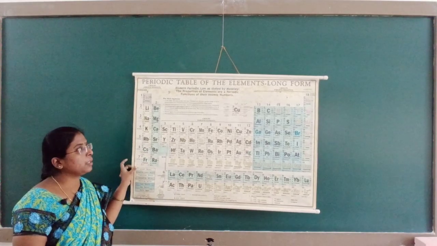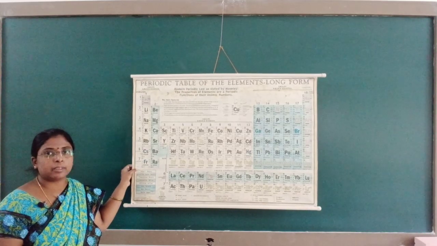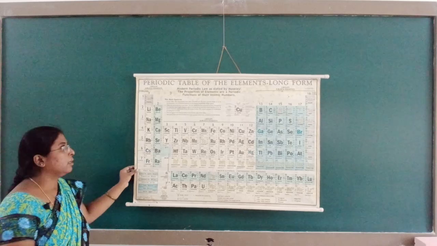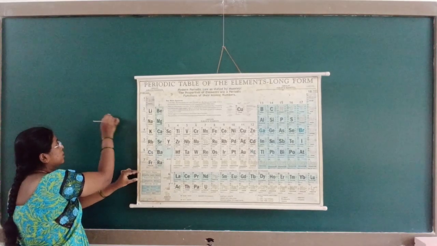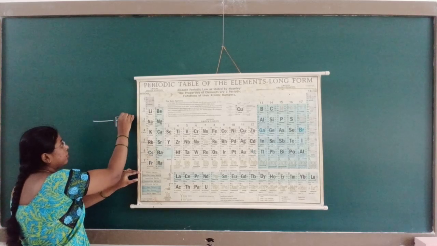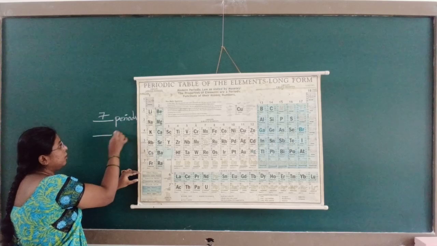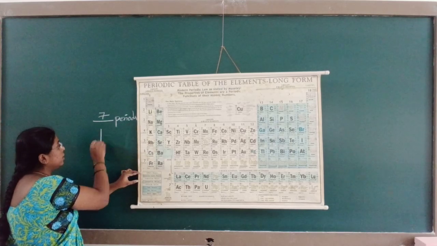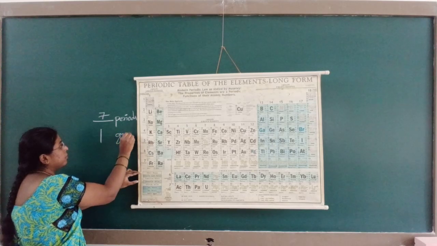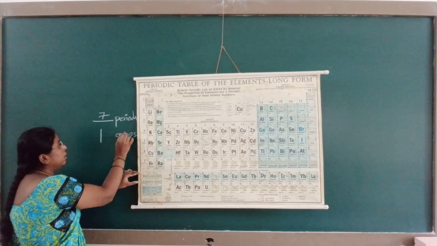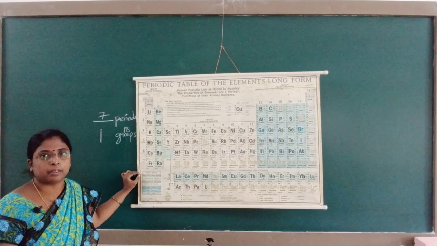The modern periodic table consists of 18 groups and 7 periods.